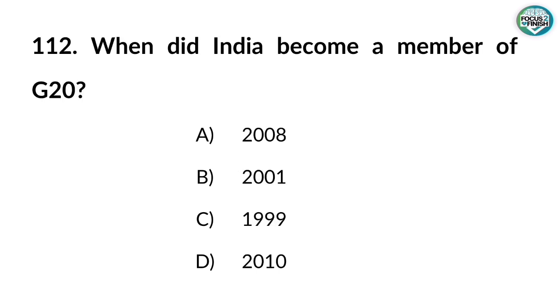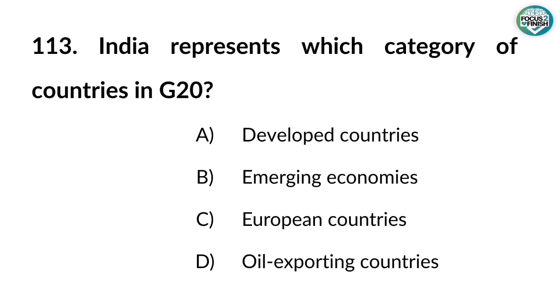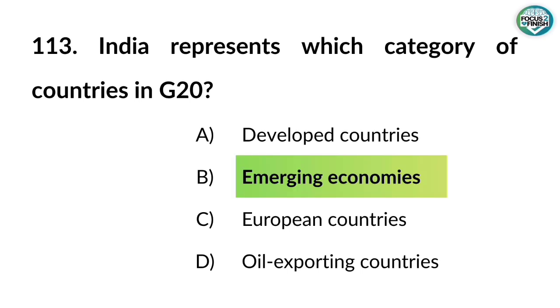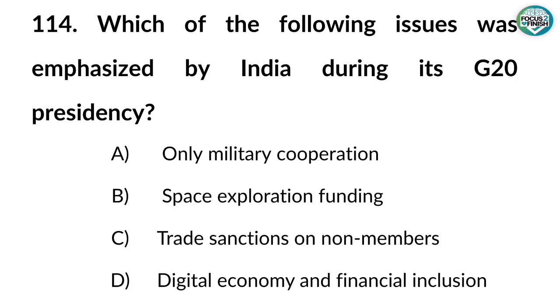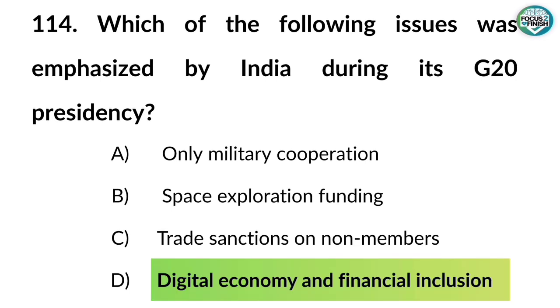112. When did India become a member of G20? Answer. 1999. 113. India represents which category of countries in G20? Answer. Emerging economies. 114. Which of the following issues was emphasized by India during its G20 presidency? Answer: digital economy and financial inclusion.